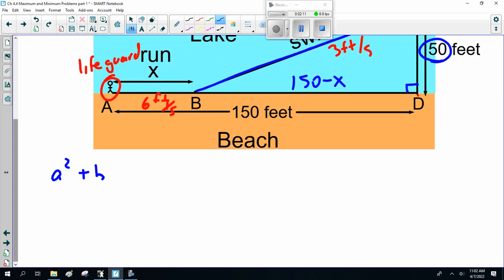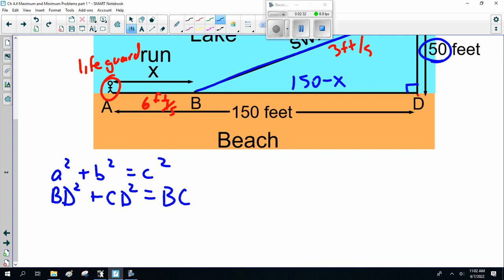a squared plus b squared equals c squared, or in this case, BD squared plus CD squared equals BC squared. So BD is 150 minus x, plus 50 squared equals BC squared.